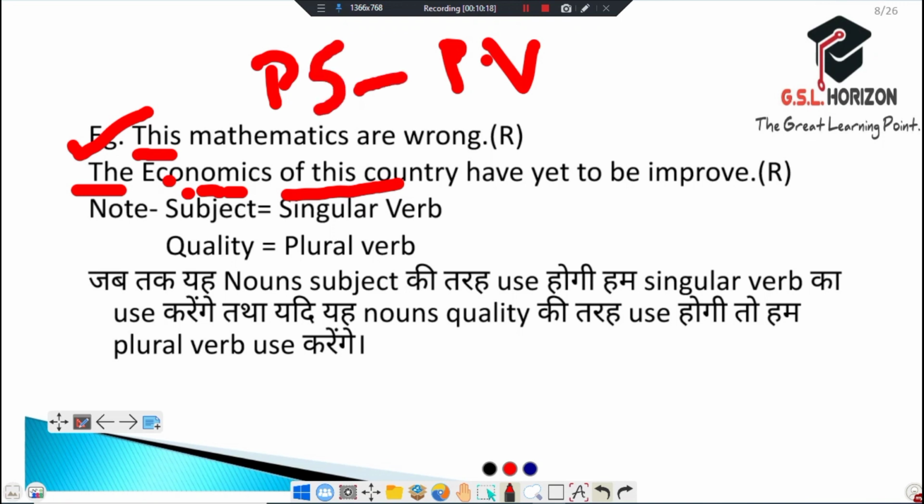We always use plural subject with plural verb. Like this, the economics of this country have, plural verb, yet to be improved. So this sentence becomes right.